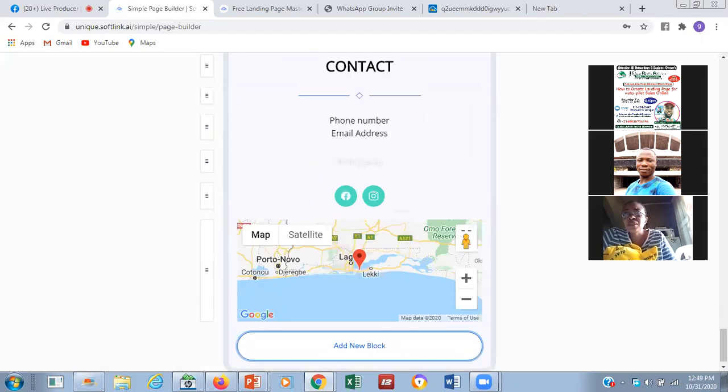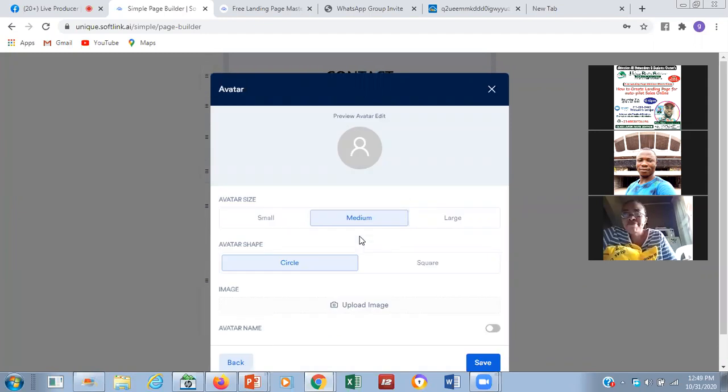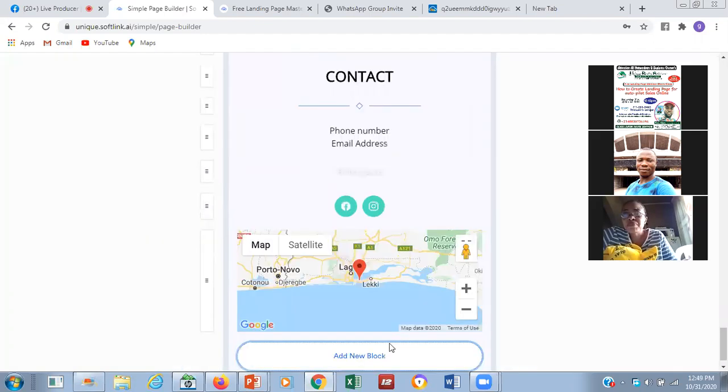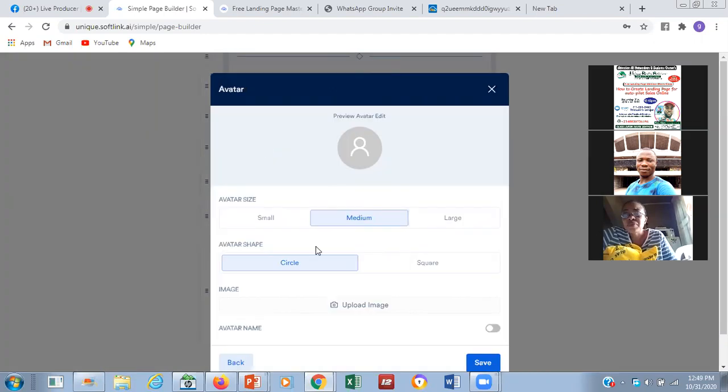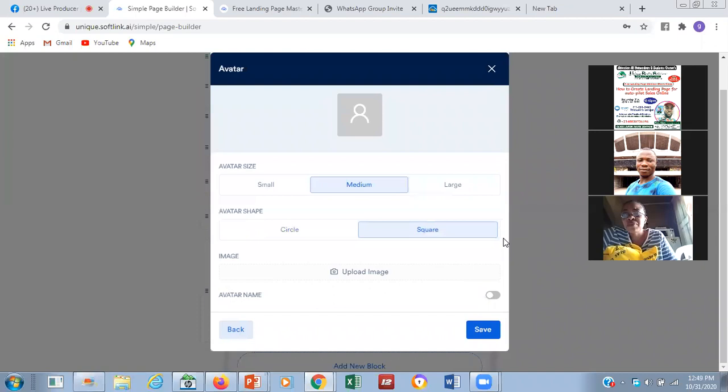Now you can see I clicked outside. There's something I want to show us now. Why we are picking this: when I click outside, it will disappear. So try to avoid clicking outside when you are picking it. Anything you want to pick is within this. Then let's upload a picture that we want to put into that avatar. We are picking any picture. You can also give that avatar a name. So this is how to create an avatar.